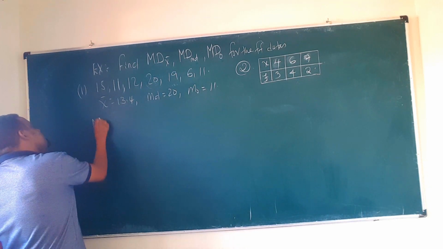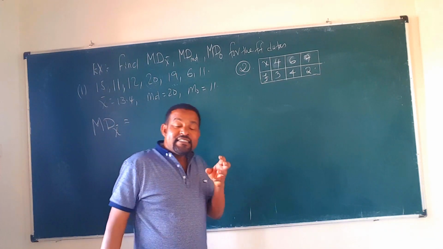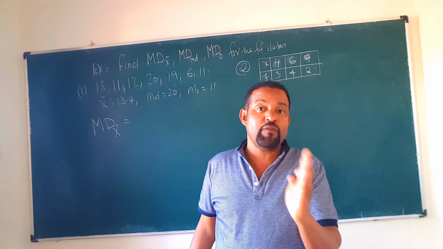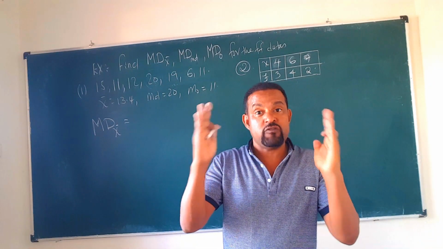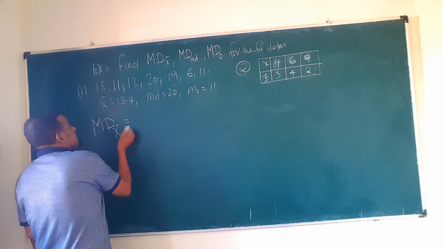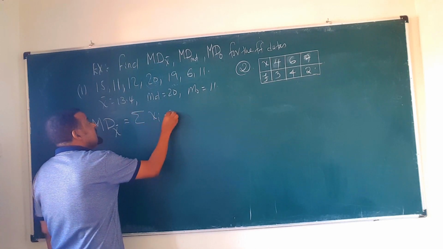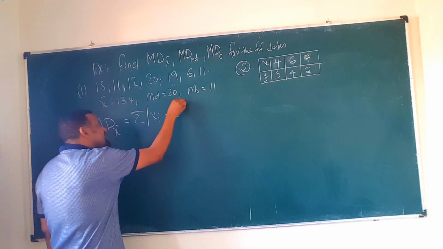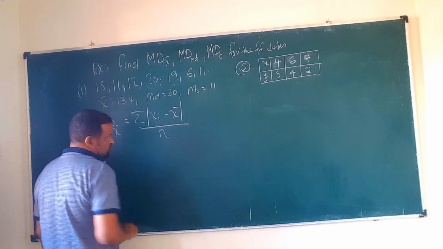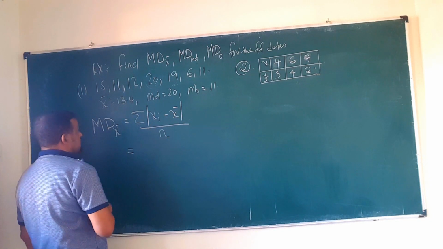So the mean deviation about the mean is given by what? The mean deviation about the mean is x1 minus the mean plus x2 minus the mean, of course under the absolute value, the positive value, over the number of data. Our mean deviation about the mean is what? Look, summation of x minus the mean, of course under the absolute value, over n. ስለዚህ አሁን እናደርጋለን እያንዳንዱ ዳታ ላይ ምን እንቀንሳለን? ሚን እንቀንሳለን ማለት ነው። Okay, what is the first one?